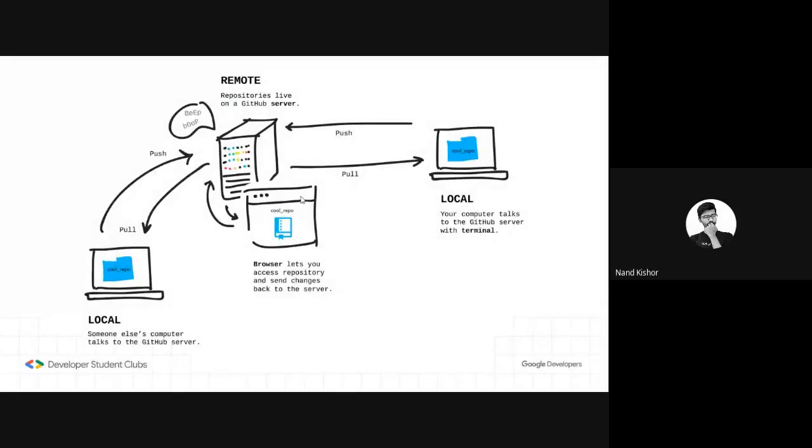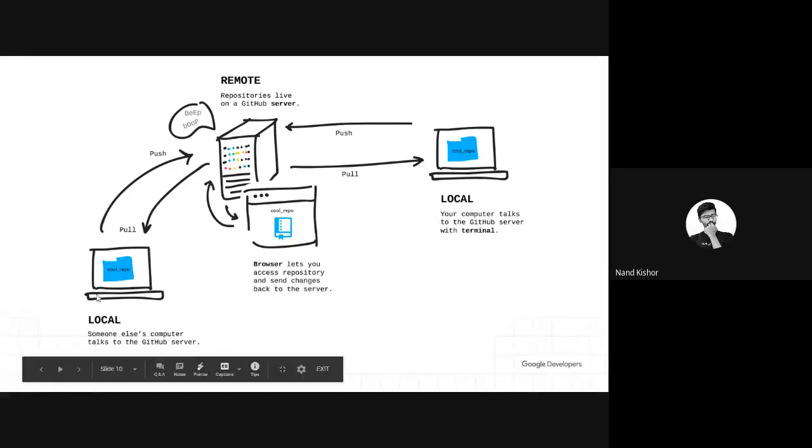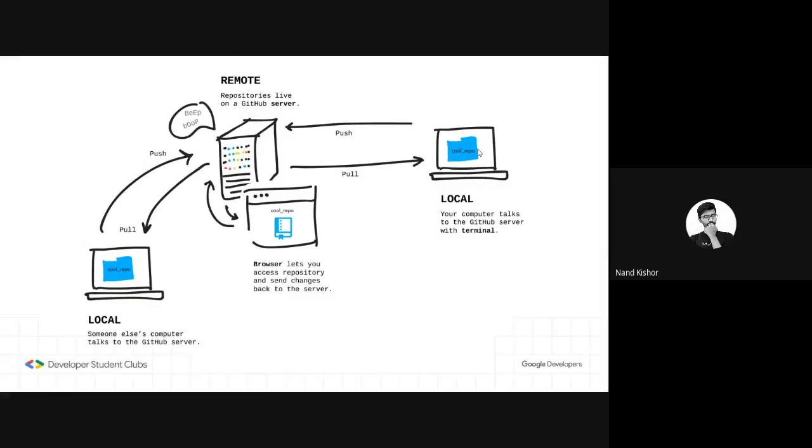So let's understand with this example. This is my local computer, this is someone else's computer, and this is the GitHub server. On my local system, I made some changes to my code. Let's say I just initialized a variable in my code and pushed those changes to my GitHub server.